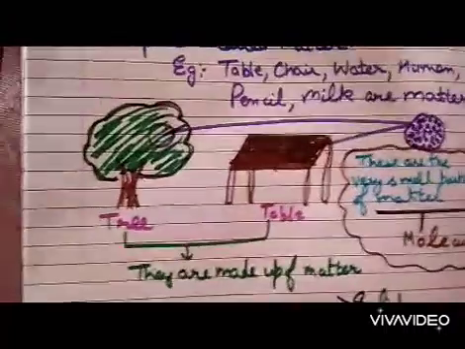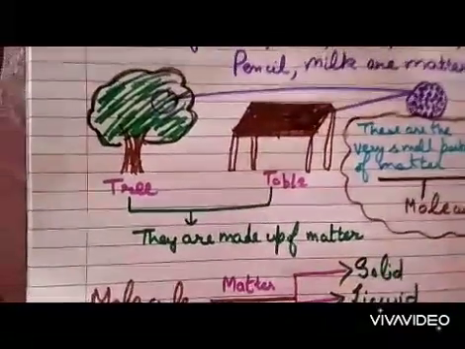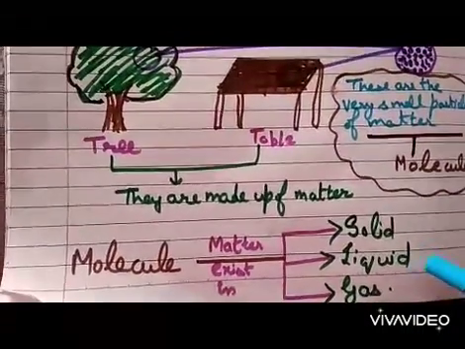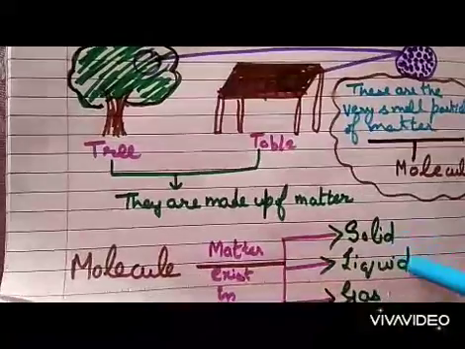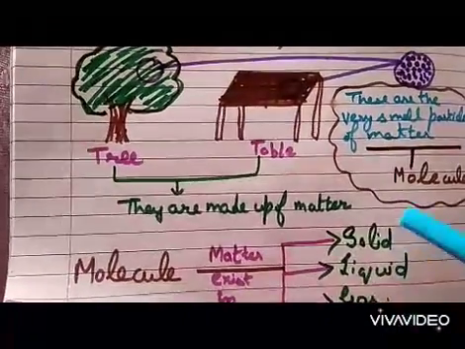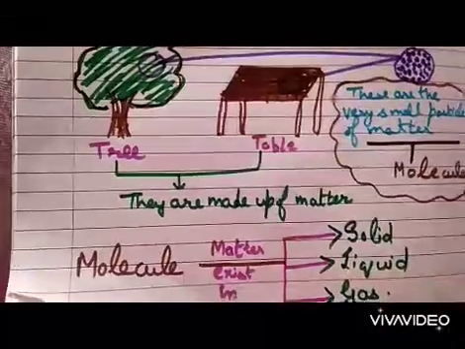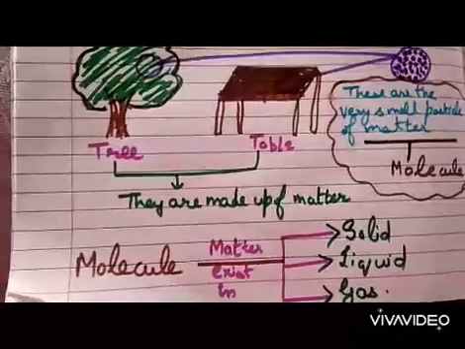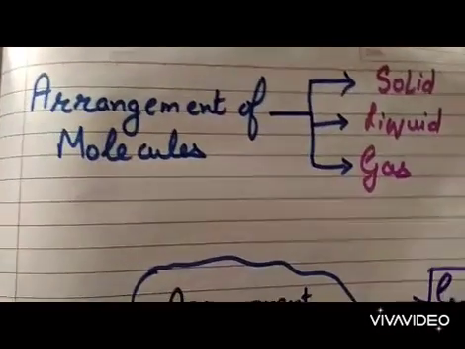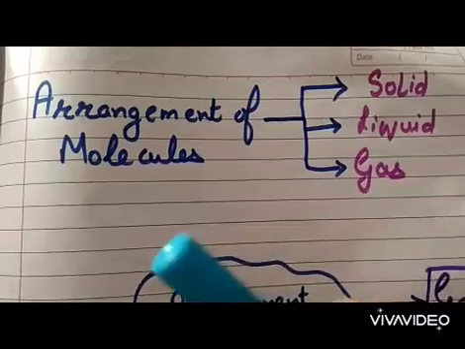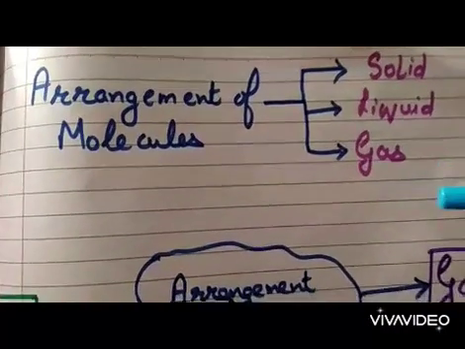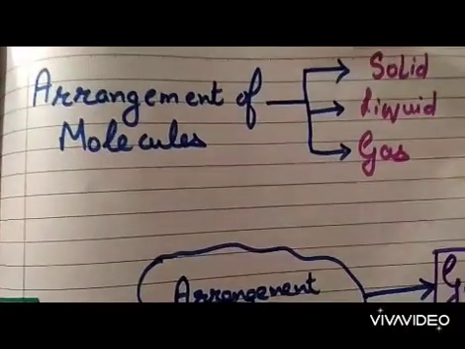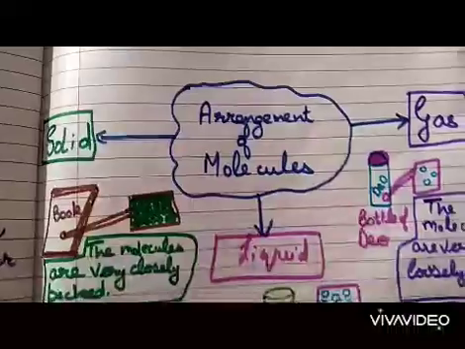Now on the basis of molecules, there are three types of matter: solid, liquid and gases. Now we study the arrangement of molecules in solid, liquid and gas. So we study this one by one, solid, liquid and gases. First we start with solid.